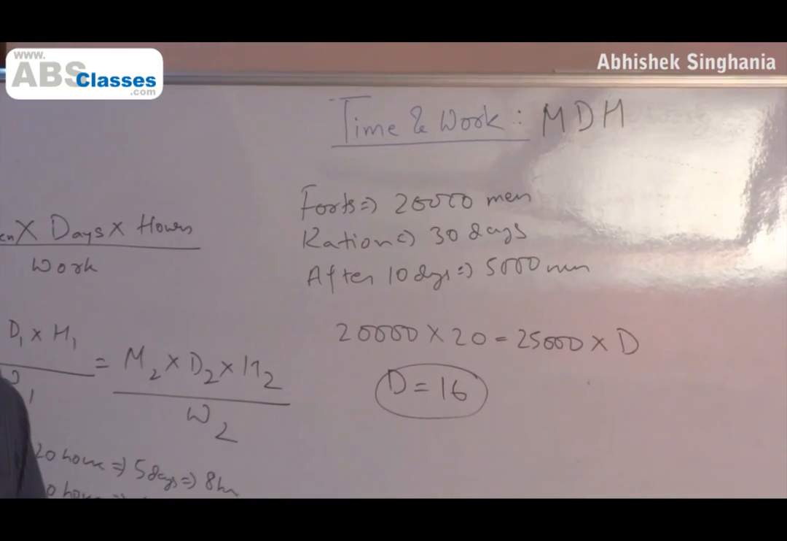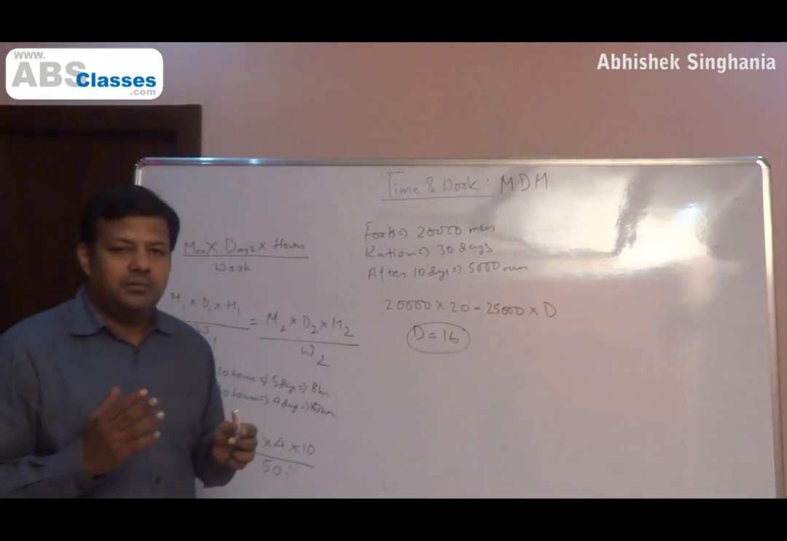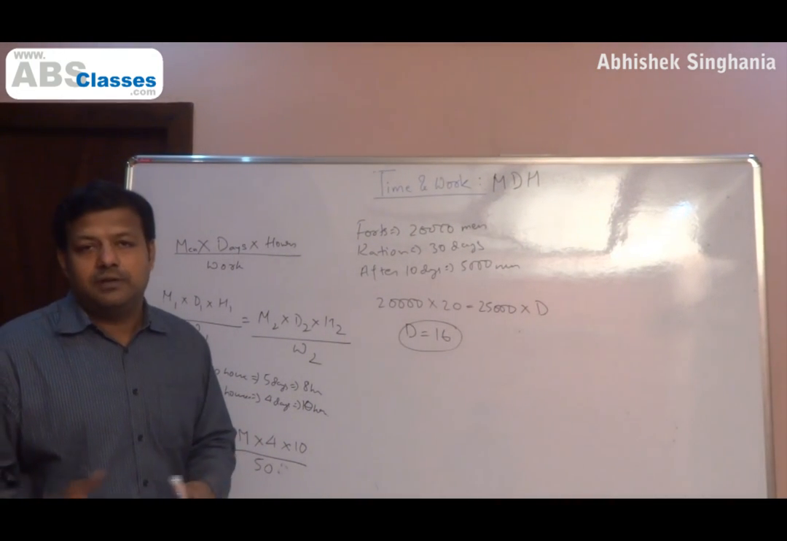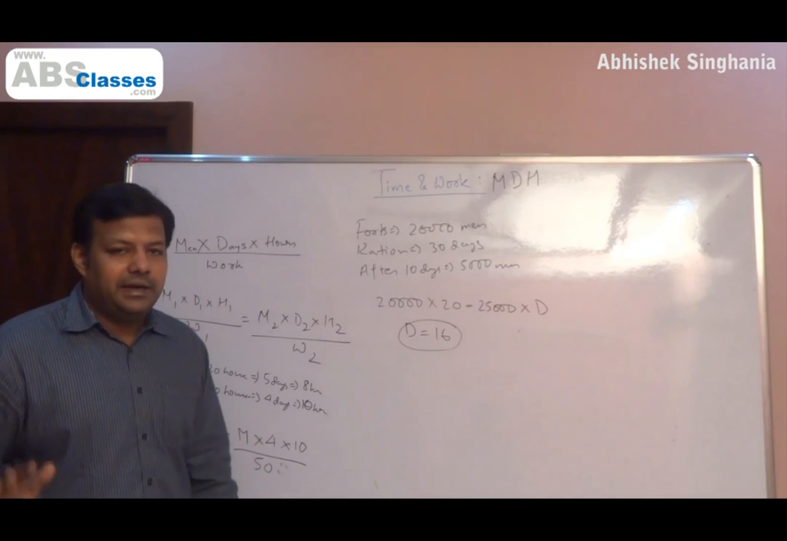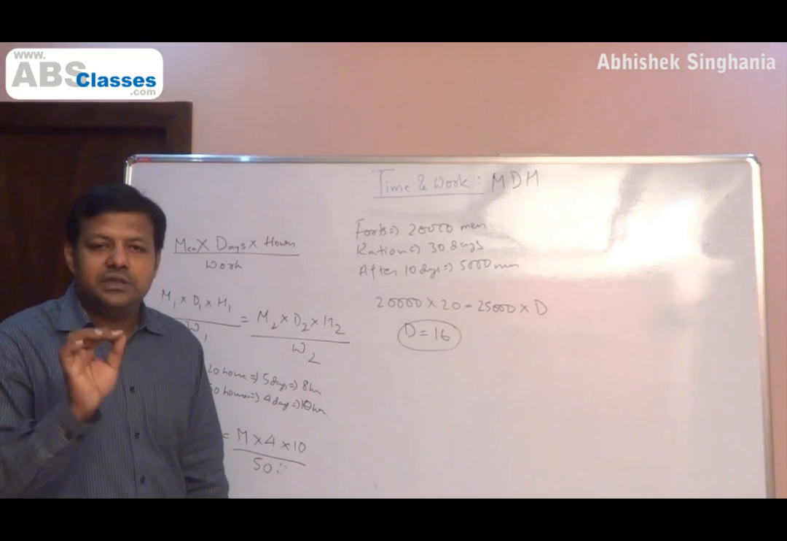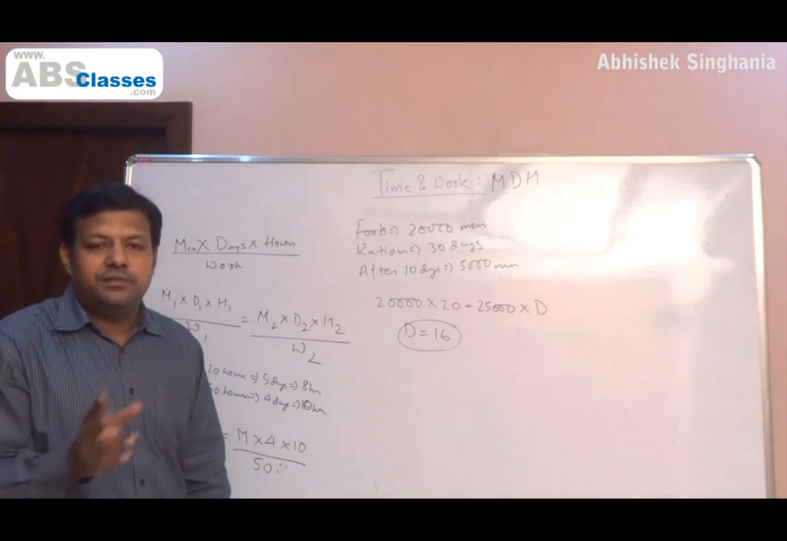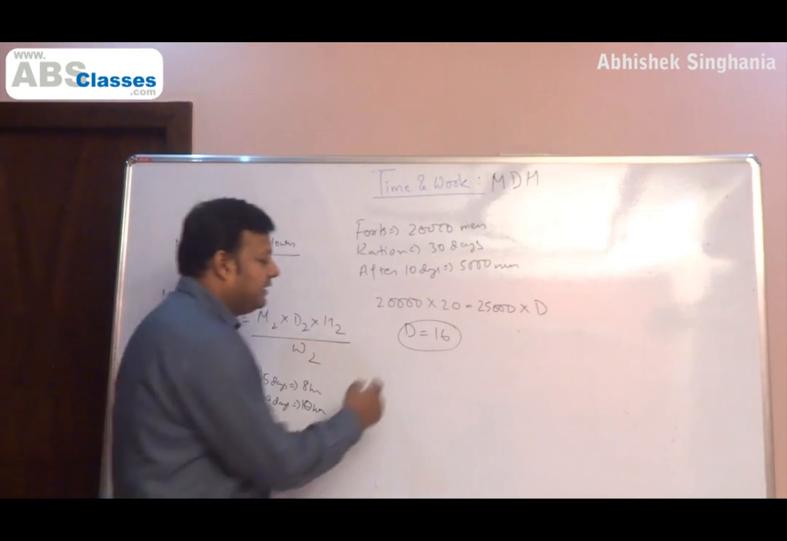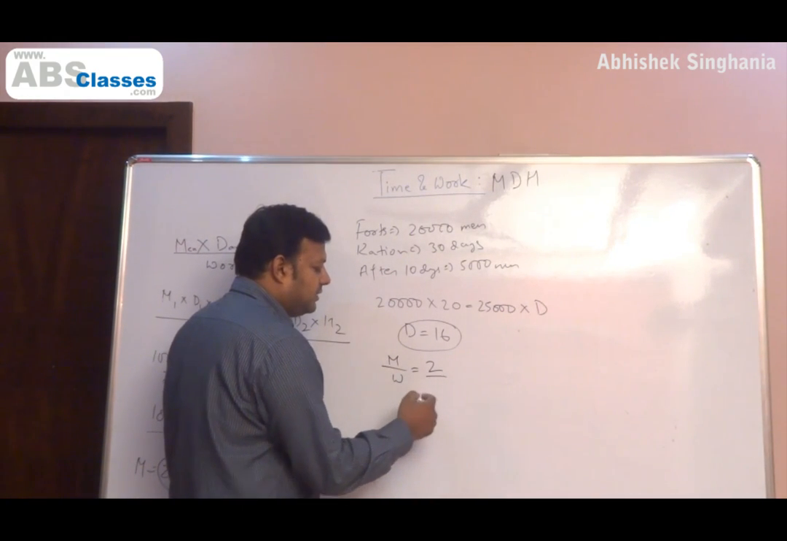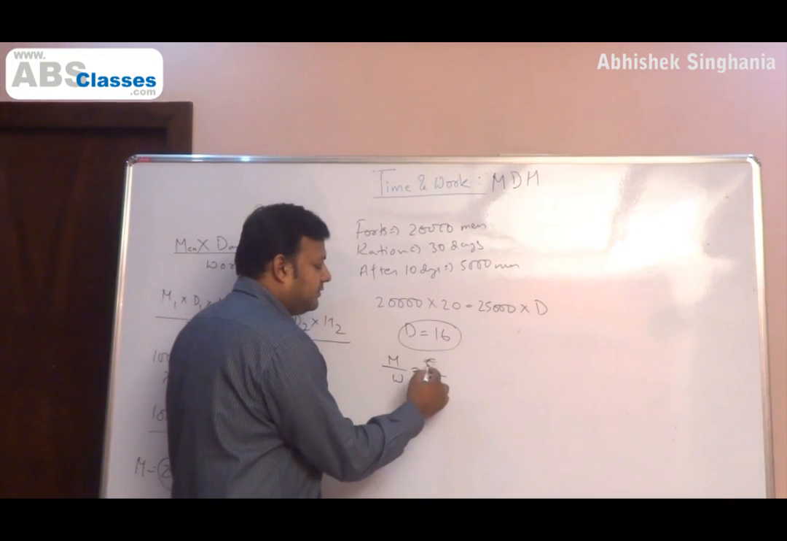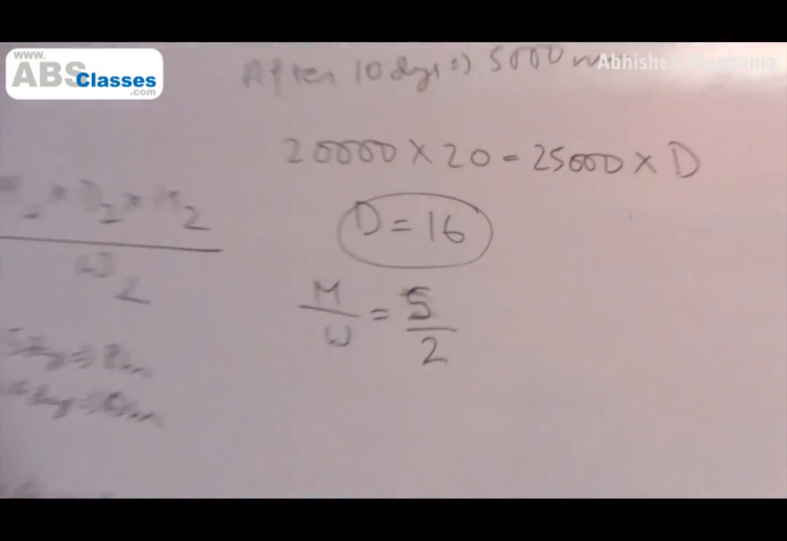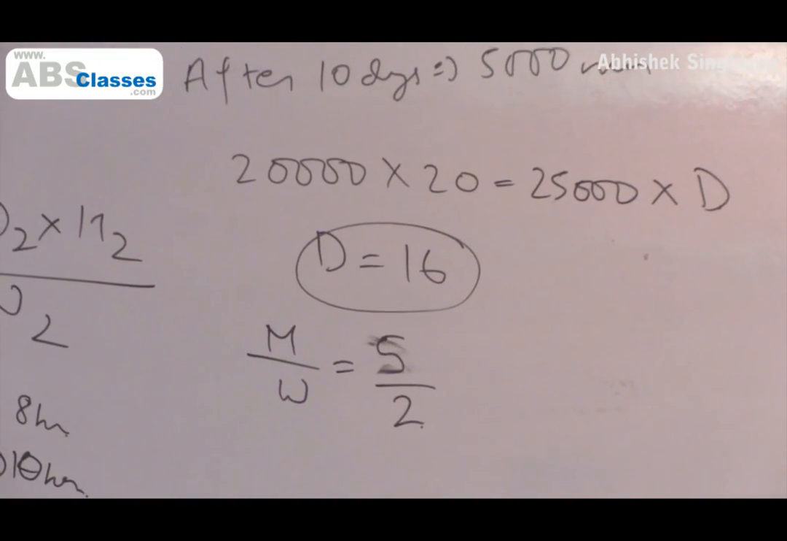Now in some questions, two classes of workers are given, say men and women, and sometimes children are also given. The whole approach will remain identical, except that we must understand the efficiency of men and women, the respective efficiency, the ratio and all. For example, it's given that 2 men are equal to 5 women. So the ratio of efficiency is 5:2. Work done by a man is 5/2 times the work done by a woman.